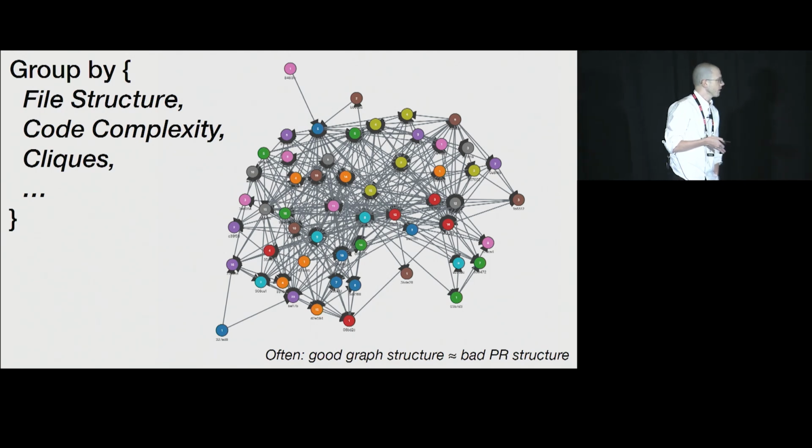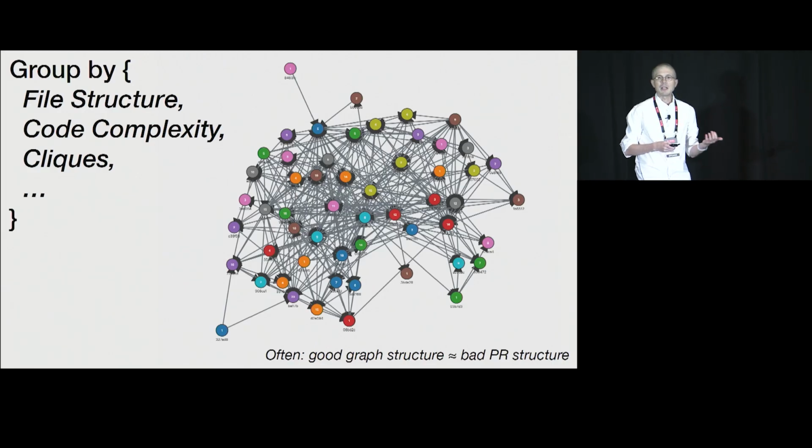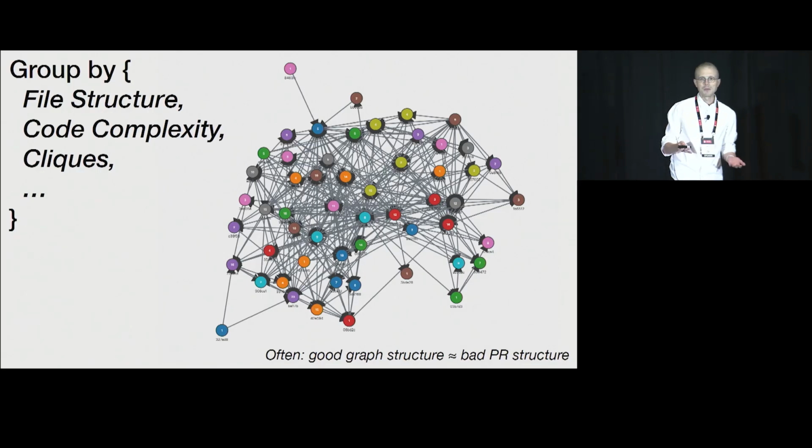But what we've discovered is that this sort of task breakdown, if we have good graph structure, meaning there are not too many edges between the nodes, there are no cycles, and so forth, we oftentimes have very bad PR structure. And by bad PR structure, I mean something that is difficult for a human to review in the first place. If our sole goal, for example, is to group up these files so that we have no cycles, we can fairly effectively do so just by exploring the frontier of this dependency graph.